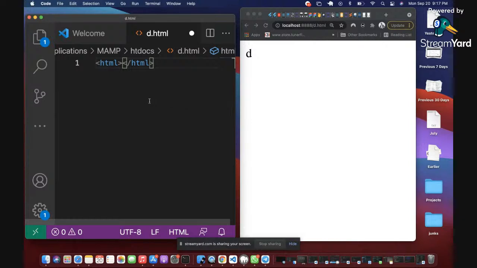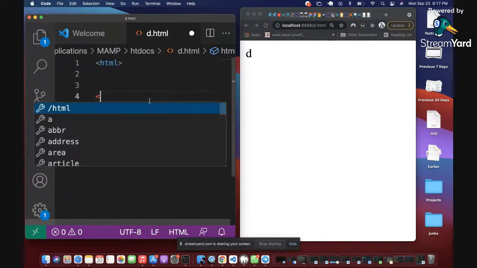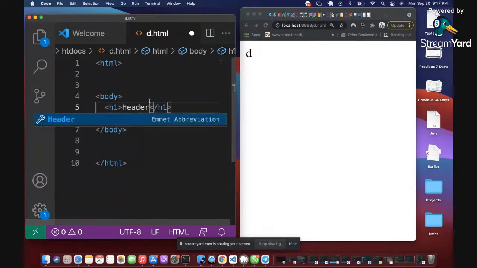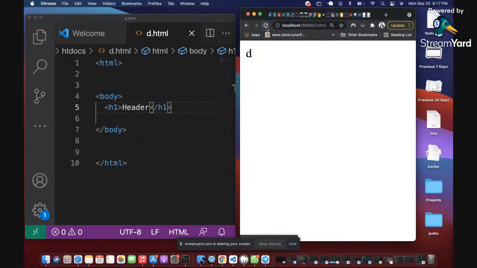Okay, so I was saying that I want to define quickly my HTML structure. It starts with that HTML tag open, then you have your body tag, and then inside your body tag, that's where you define your HTML content. So I'm going to just define a sample here just to refresh us of yesterday. So we have a header here, right?